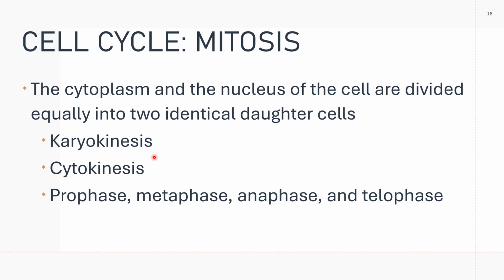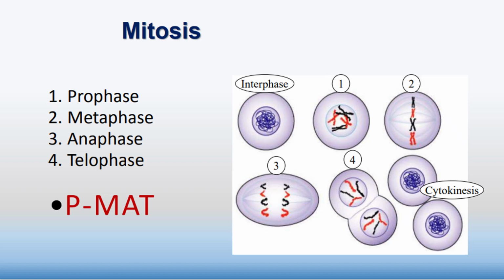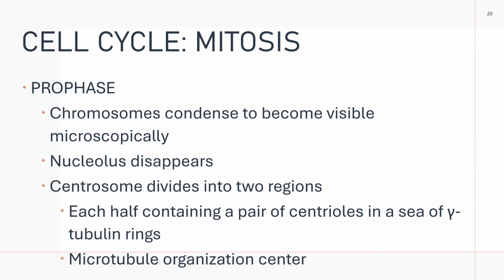So you have the following phases: prophase, metaphase, anaphase, and telophase. This gives you a mnemonic, PMAT: prophase, metaphase, anaphase, telophase. You have images here, so let's take a look at your prophase.